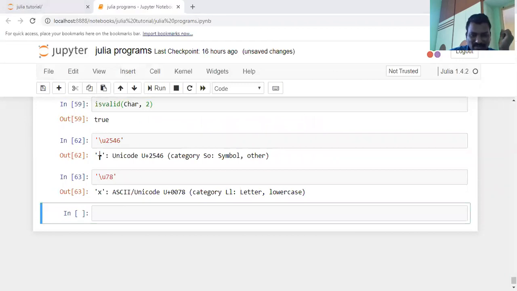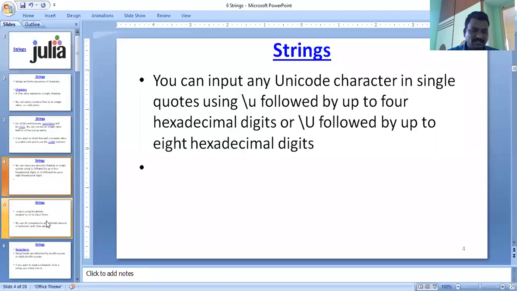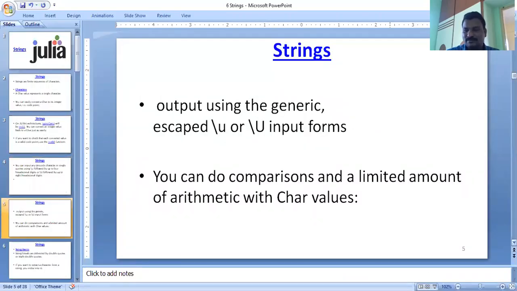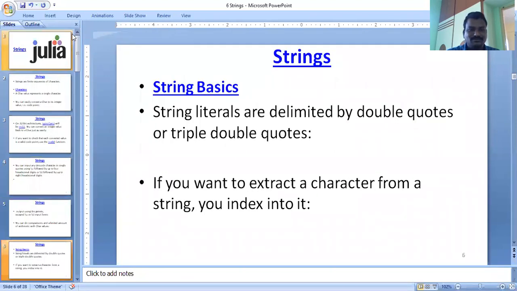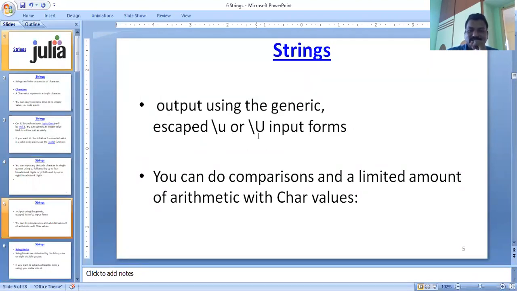Similarly, some of the other values are there. For example, with the slash symbol you are representing the 2400 value. Like that you have different information. That is a representation of a character symbol. Another important point here is a, that means output here. The output symbol in the form here, the output using the generic slash escape symbol.